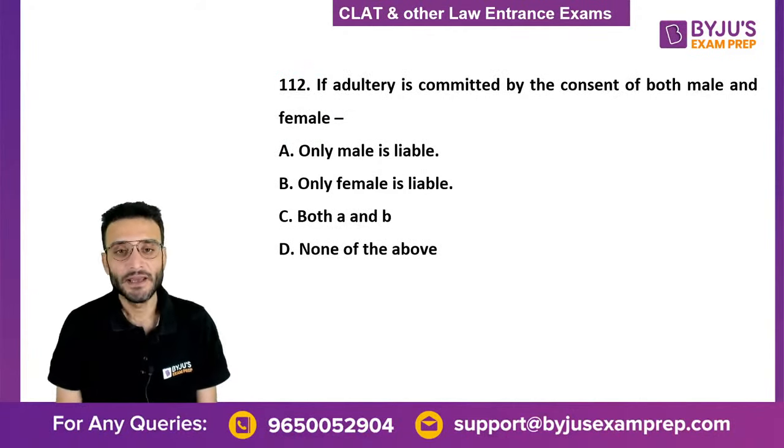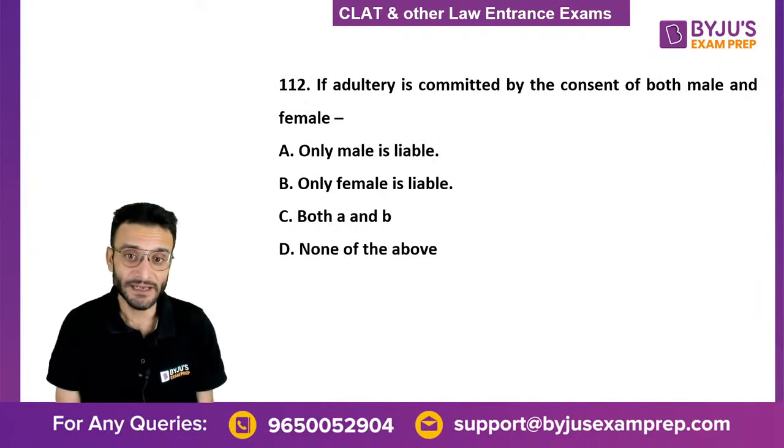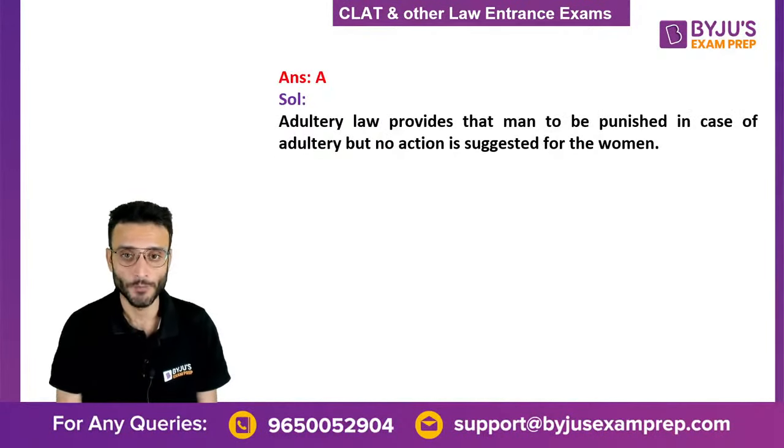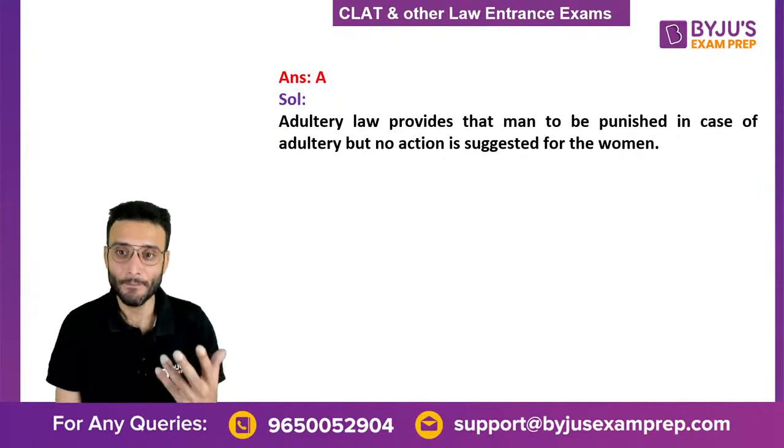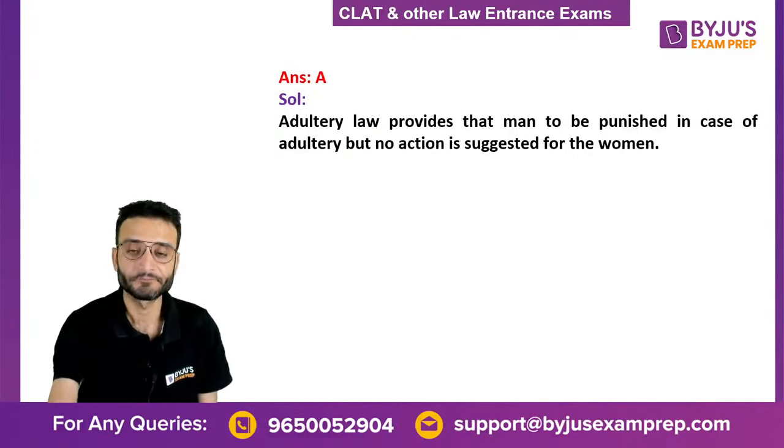The next question. If adultery is committed by the consent of both male and female, only the male is liable, only the female is liable, both A and B, or none of the above. And the correct answer is option A. It is only punishable against the man. Only the man is punished, not the woman.